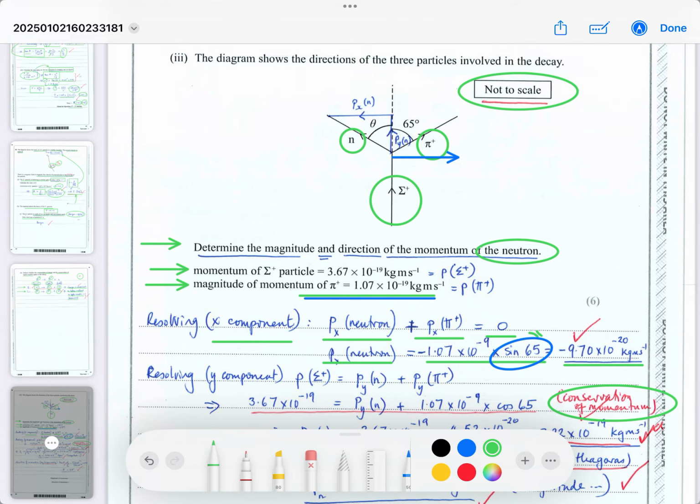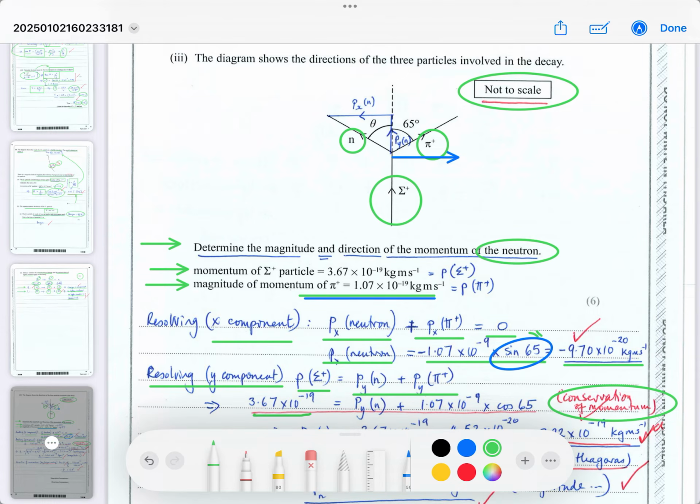So you can also then do the same by looking at the y component. And in the y component, all the momentum initially was in the original particle before it decayed. It then turns up, some in the neutron and some in the pi plus meson, and together they must equal the momentum initially.